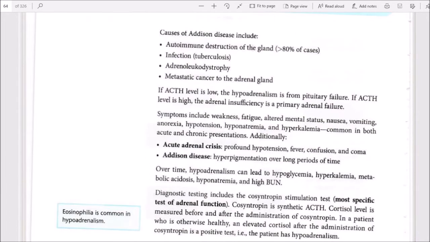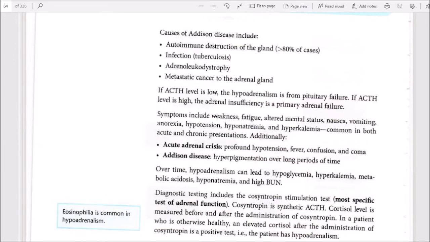Causes of Addison disease include autoimmune dysfunction of the gland, greater than 80% of cases, infection, tuberculosis, adrenoleukodystrophy, metastatic cancer to the adrenal gland. If ACTH level is low, the hypoadrenalism is from pituitary failure. If ACTH level is high, the adrenal insufficiency is the primary adrenal failure.